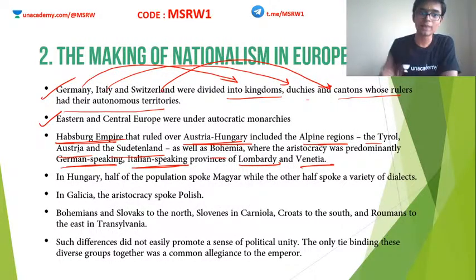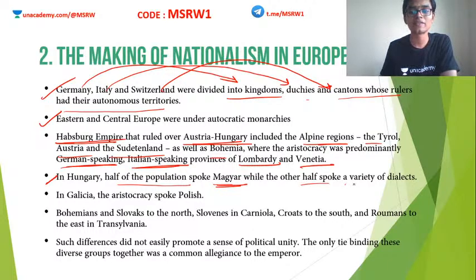Clear? For example, in Hungary at that time, half of the population spoke Magyar, while the other half spoke a variety of dialects. So ethnically also, the people were not the same. In one country, we can see such a huge amount of diversity.